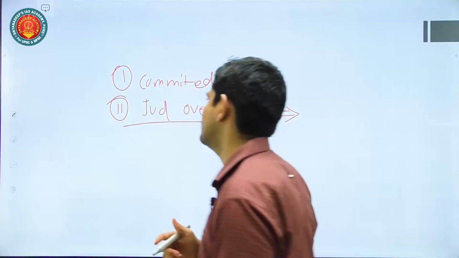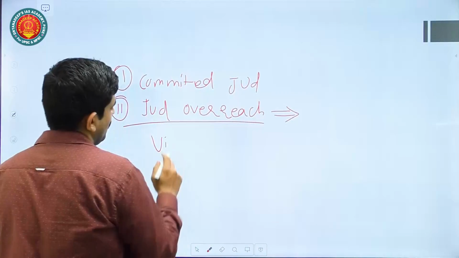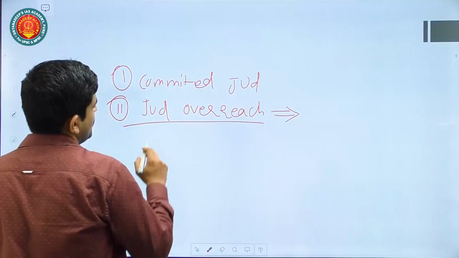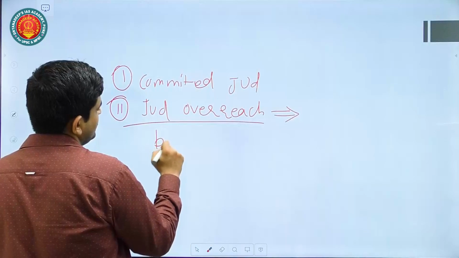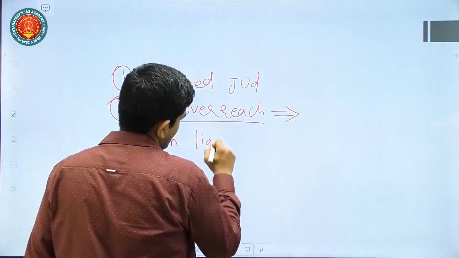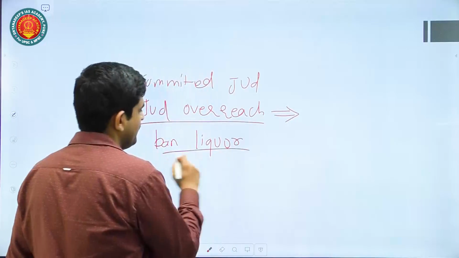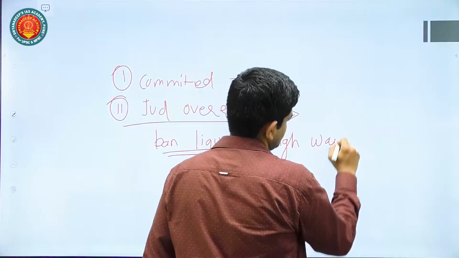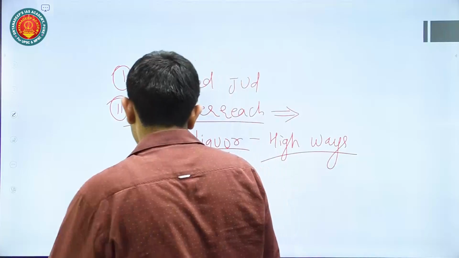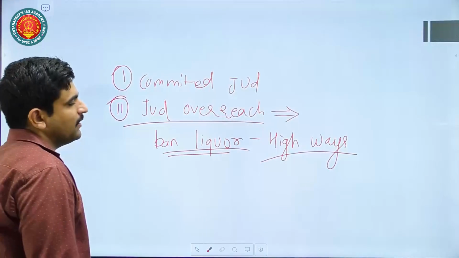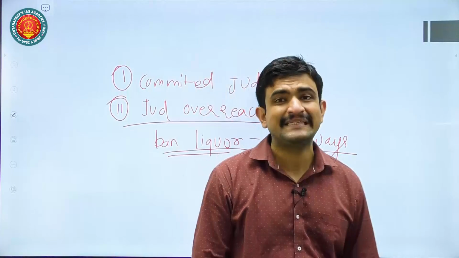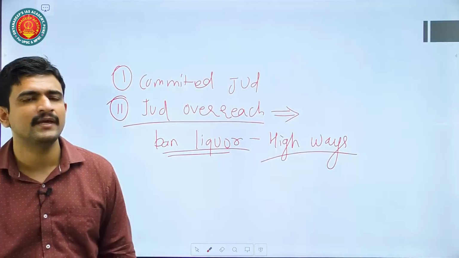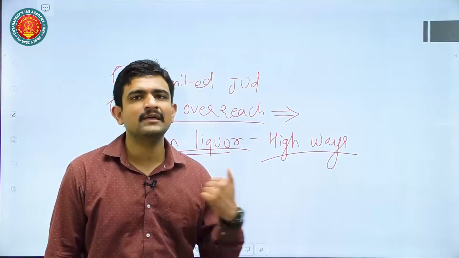We have various cases. For example, Vishaka guideline, or Vishaka guideline is a little bit positive case, but you can talk about cases in which judiciary has banned the liquor. Okay, liquor ban on the highways. Okay, or judiciary saying to the Madras priests that what clothes they should be wearing. It is not a function of judiciary, but still judiciary going beyond their jurisdiction and saying this thing.